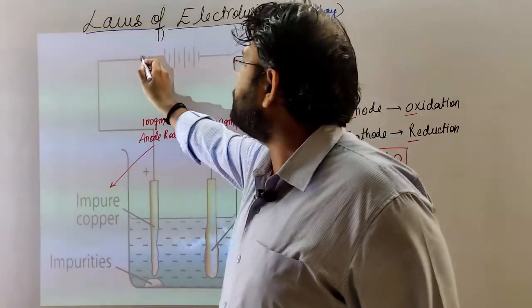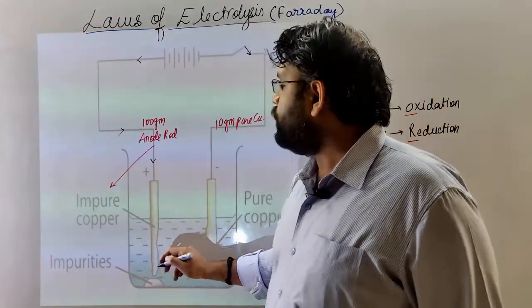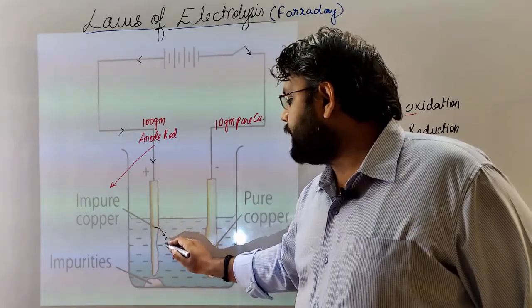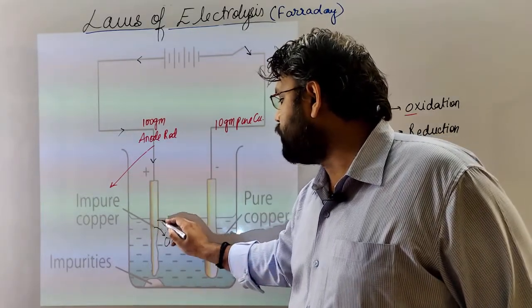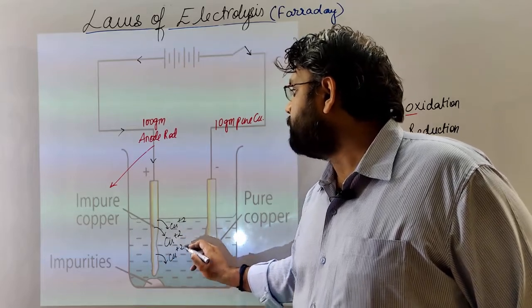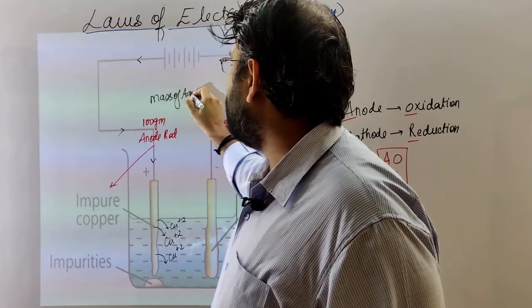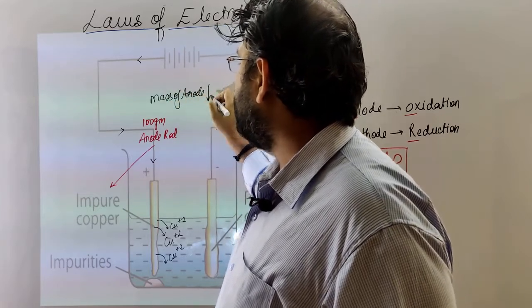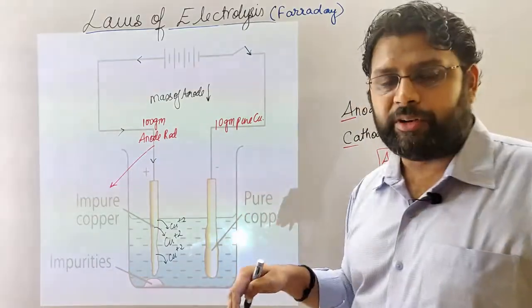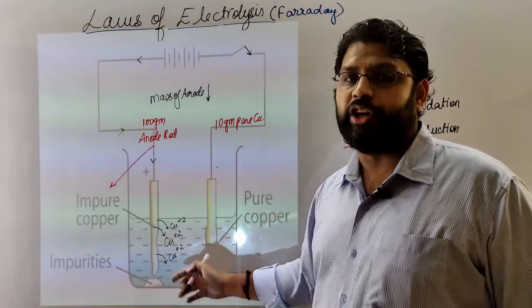Current will start in this direction, positive to negative. So current will flow here. Copper ions will get released in the electrolytic solution, and hence the mass of the anode rod will keep on decreasing. The mass of the anode will decrease because ions are being released after oxidation into the electrolytic solution.